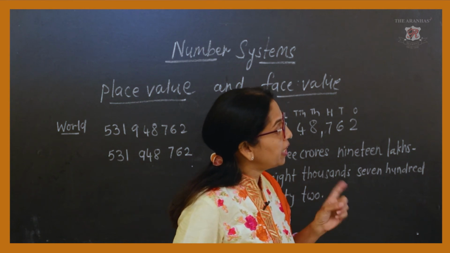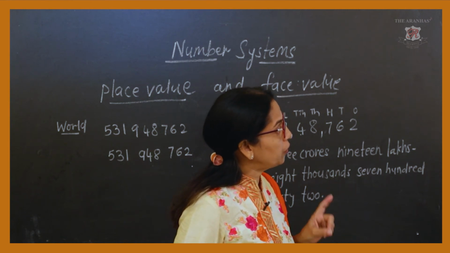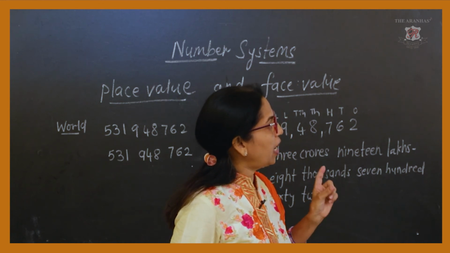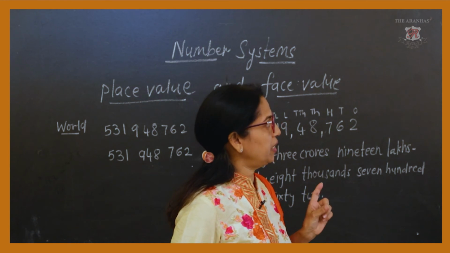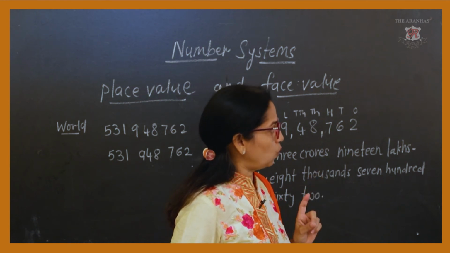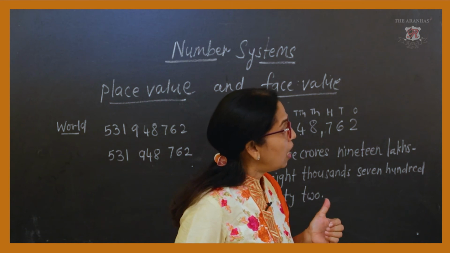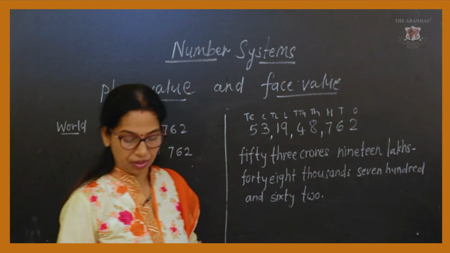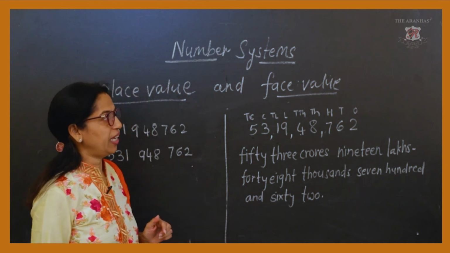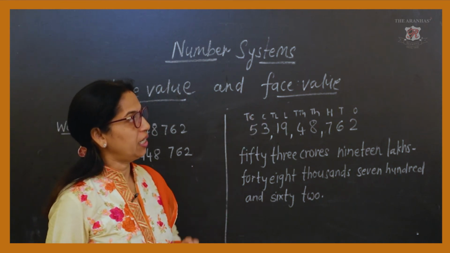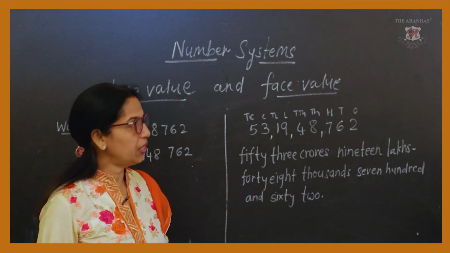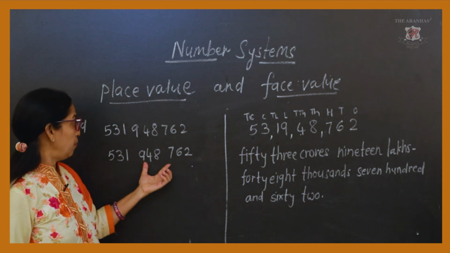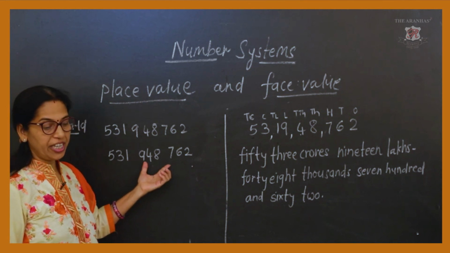Then comes 10 millions instead of crores, and after 10 millions we read 100 millions for 10 crores, and after 100 millions comes billions. So this is the way the methods are used, and now by the international place value chart we can